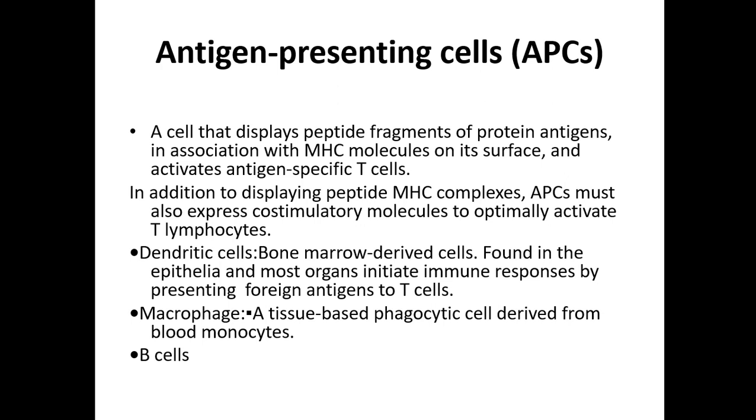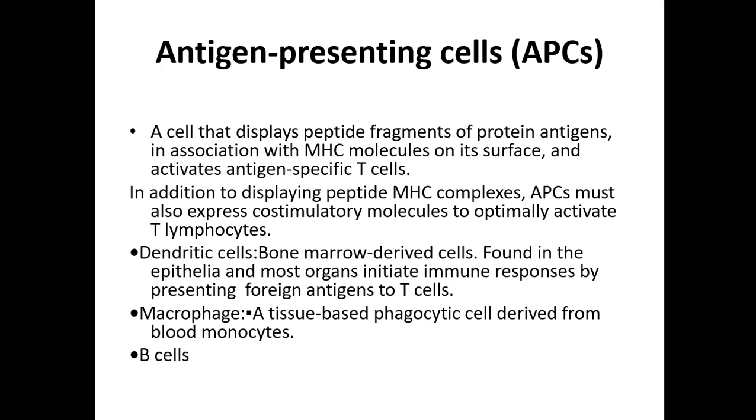So that is what is written in the first paragraph: a cell that displays peptide fragments of protein antigens in association with MHC molecules on its surface and activates a specific T cell. In addition to displaying these peptide MHC complexes, the APC must also express co-stimulatory molecules to optimally activate T lymphocytes. I said that simple binding of MHC to the T lymphocyte will not activate the T cells, but it should also have co-stimulatory molecules like CD80 and CD86.